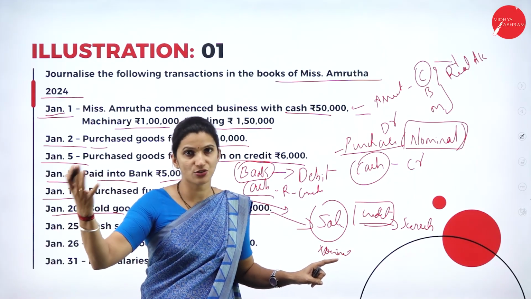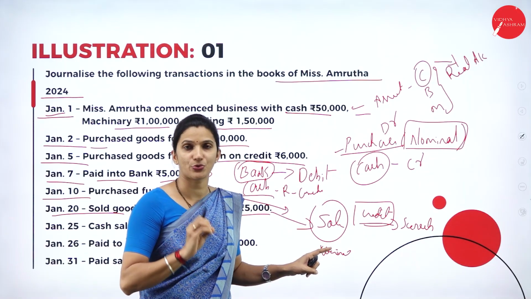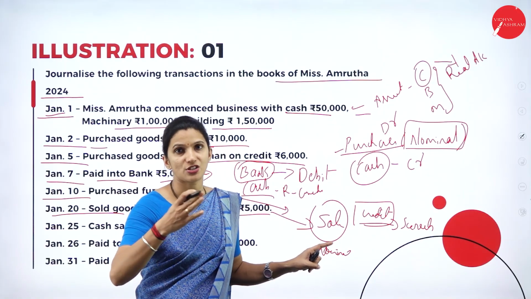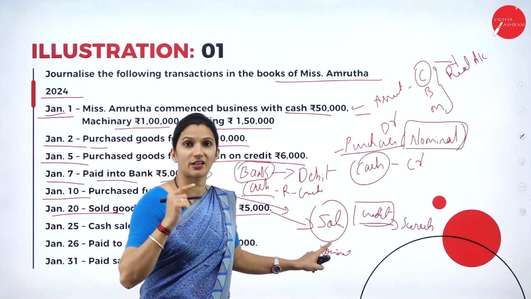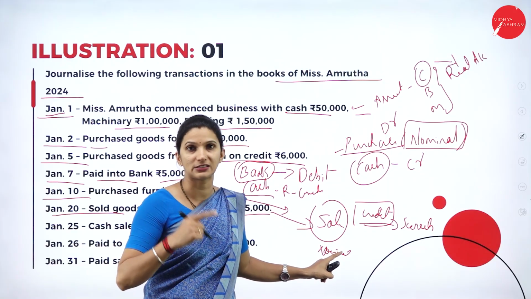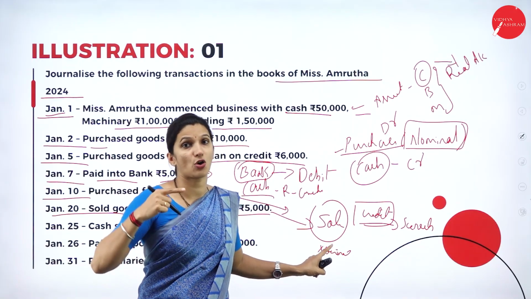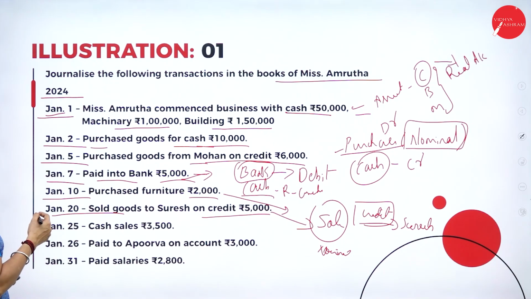So that means Suresh is due to pay to the business. So in the name of Suresh, you will open an account. So Suresh account debtor to sales account. Sales is a revenue or income, so it always comes under nominal account. The rule is debit all expenses, credit all income. So the date of transaction is